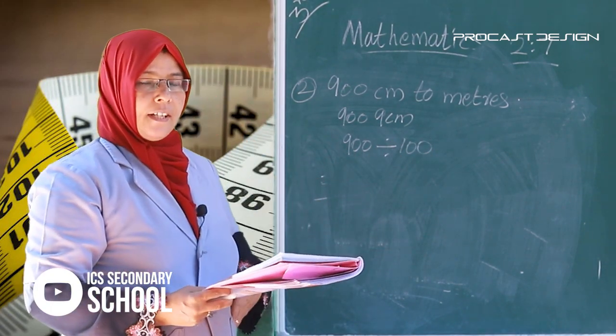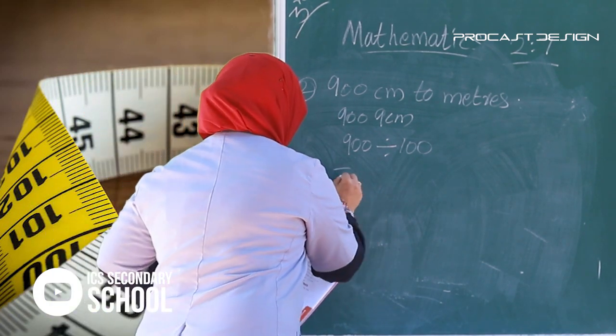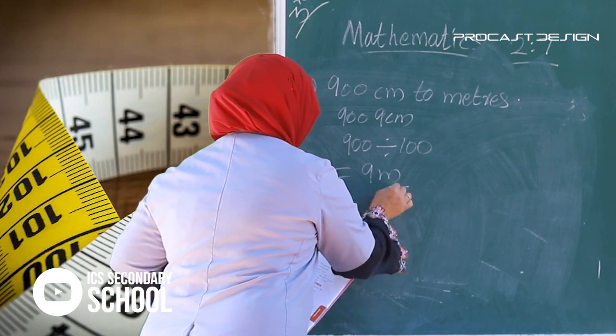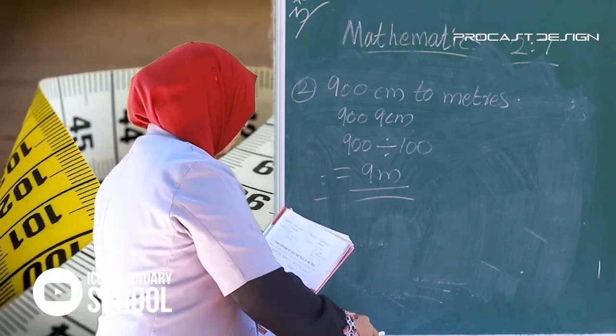So it equals 9 meter. Okay. All of you write it in your notebook.